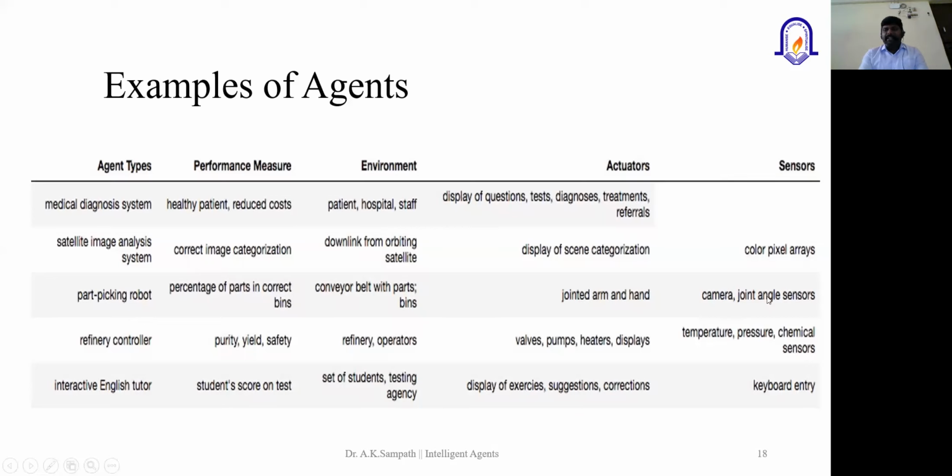And the sensor could be the camera which is used, right? The color pixel arrays or the high quality cameras, right? All these things become part of the sensors.